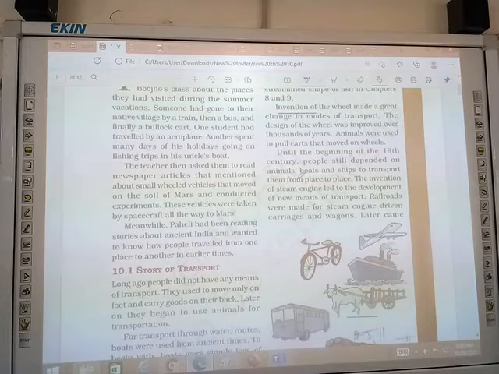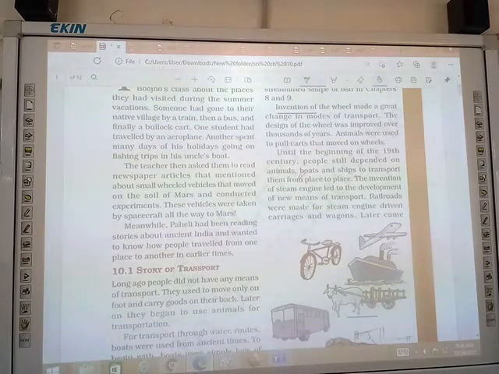The invention of the steam engine led to the development of new means of transport. Then after this, the steam engine came, which ran on steam. Steam means vapor. Then railroads were made for the steam engine, where the steam engine started running.